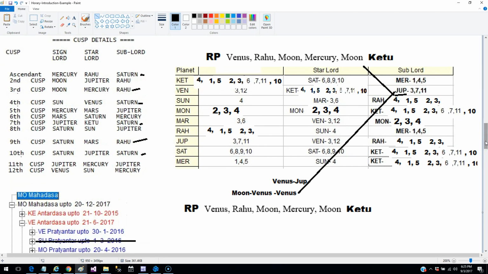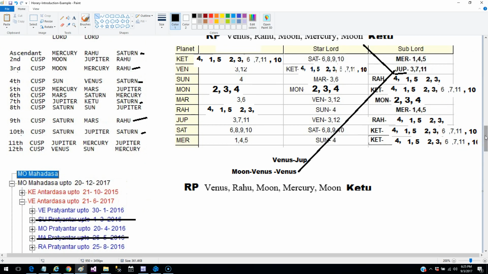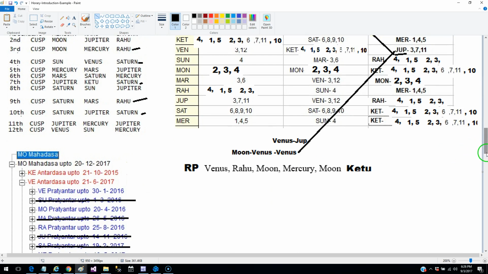So you might want to look at some of the queries that you have solved, and you will see this pattern emerging. I have noted this in several of the questions that I have solved, and that is what I want to share with you, because this question is always there. It's also called Swabhukti. Swabhukti means the same planet appearing in the timeline as the Bhukti Nath and the Pratyantar Nath. And so how to eliminate this?